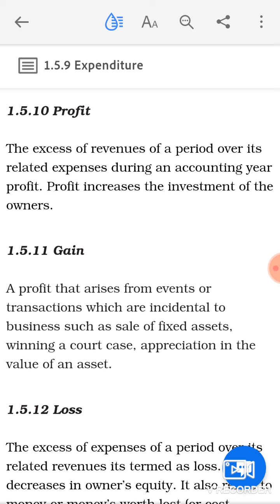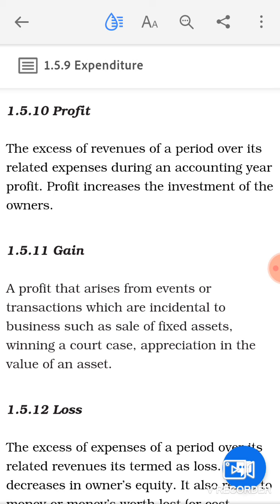If your revenues of that accounting period are more than the expenses for that accounting period, then the profit will be there. So you can say in a nutshell, profit is equal to revenue minus expenses, or the excess of revenues over its expenses, then it is known to be the profit of the business.